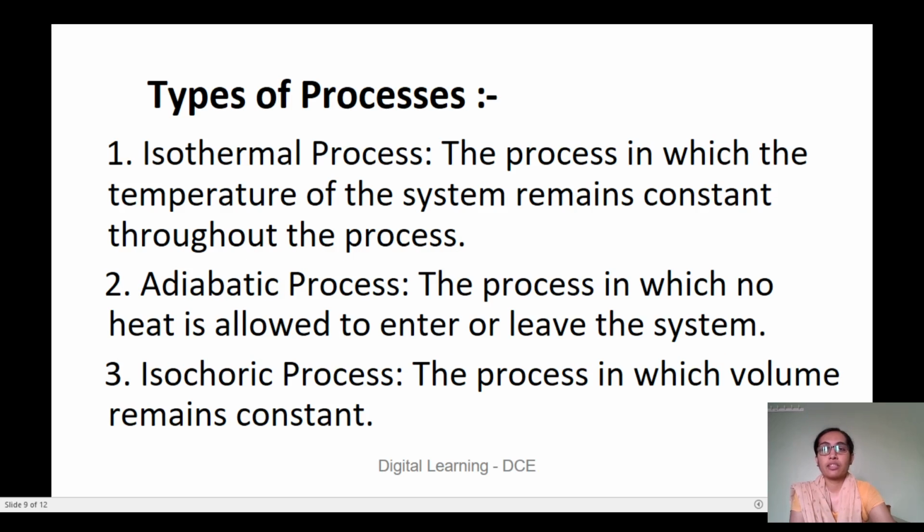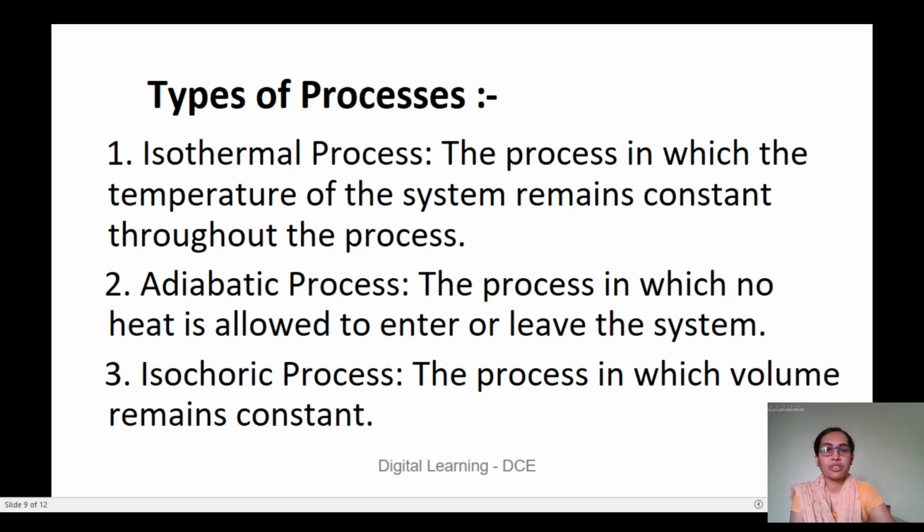Now let us discuss different types of processes. First, the isothermal process: the process in which the temperature of the system remains constant throughout the process. We know that from the first law of thermodynamics, the equation is dQ equals dU plus dW. In an isothermal process, the temperature remains constant, so there will be no increase in internal energy. That is, dU will be equal to 0. Therefore, dQ is equal to dW.